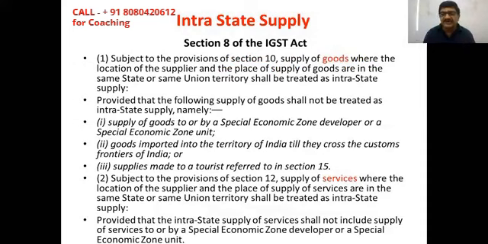Now read here what is given in subsection 1. Where the location of the supplier and the place of supply are in the same state or same union territory, that will be treated as intra-state supply. Goods may pass through another state, but if the destination happens to be in the same state, then it will be treated as intra-state supply.